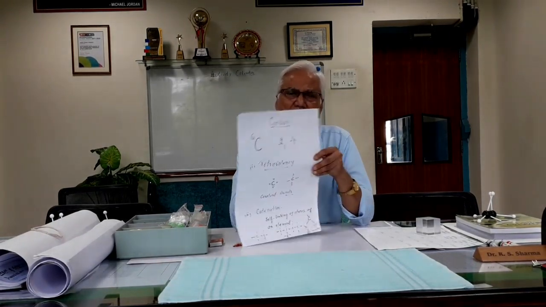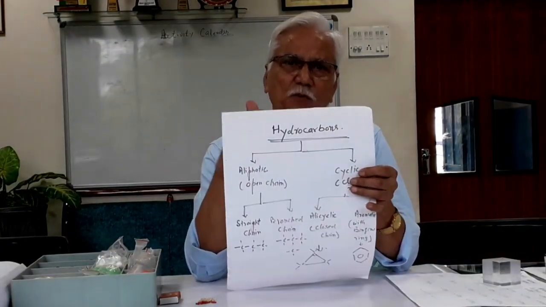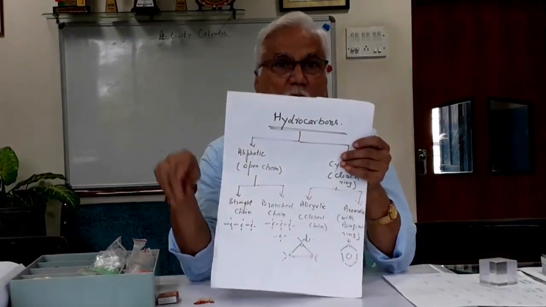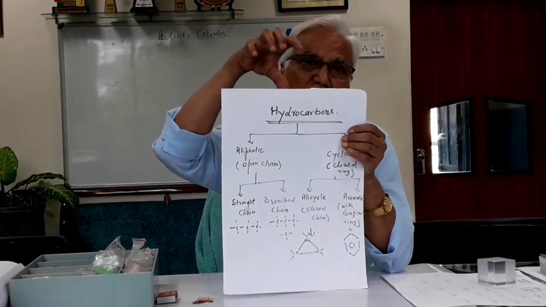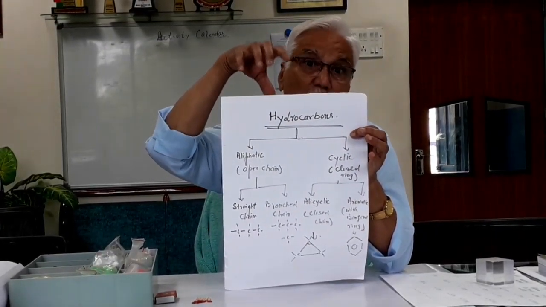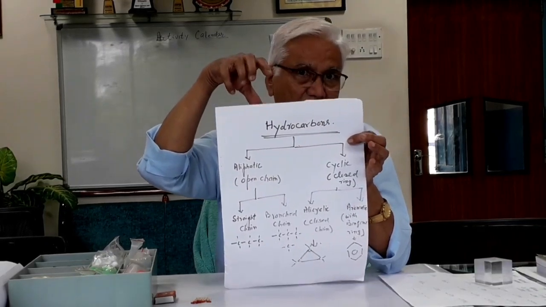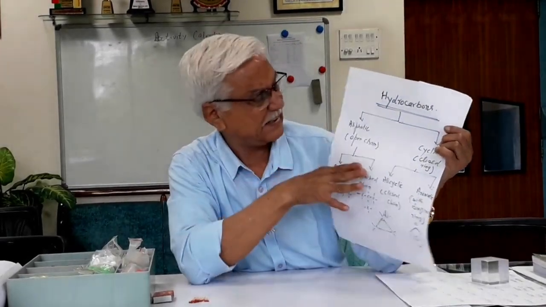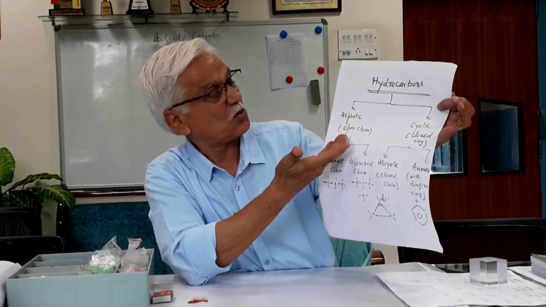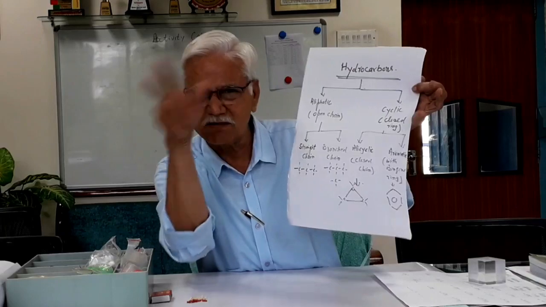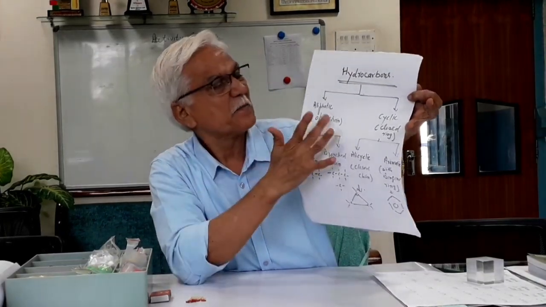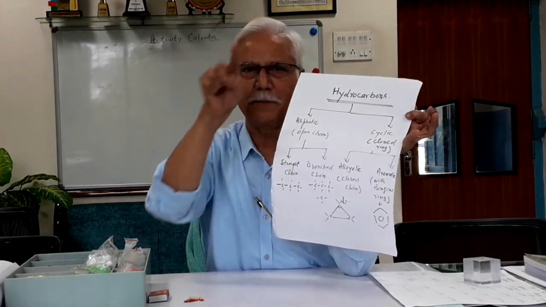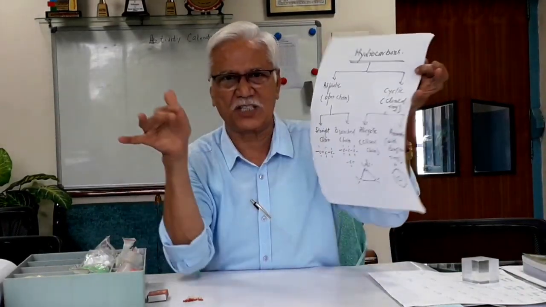Now, based on its properties with other elements, a group is there that is called hydrocarbons, which constitute the major portion of chemistry, also called organic chemistry. In these hydrocarbons, as you must have learned earlier, one group is called aliphatic, which is open chain. I will show you some models. And one will be cyclic, where the carbon atoms will link in a ring. It will not be a straight chain.